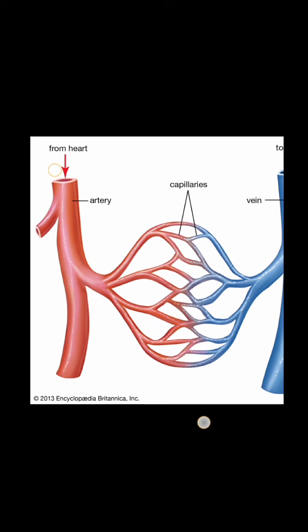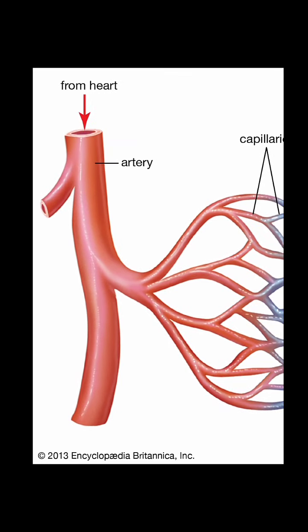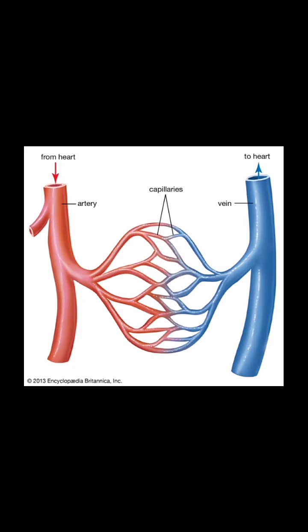Understood? As you see in the picture, arteries are thick walled. You can see the red tube here, it is very thick in structure. One more point is, in arteries, valves are not present. So we have one doubt here. What do we mean by valves?